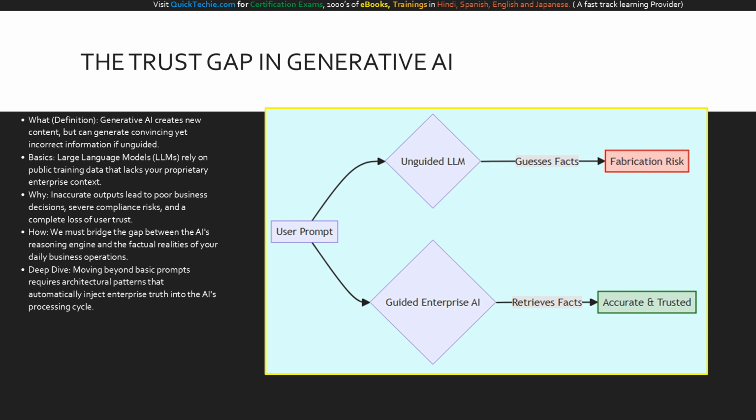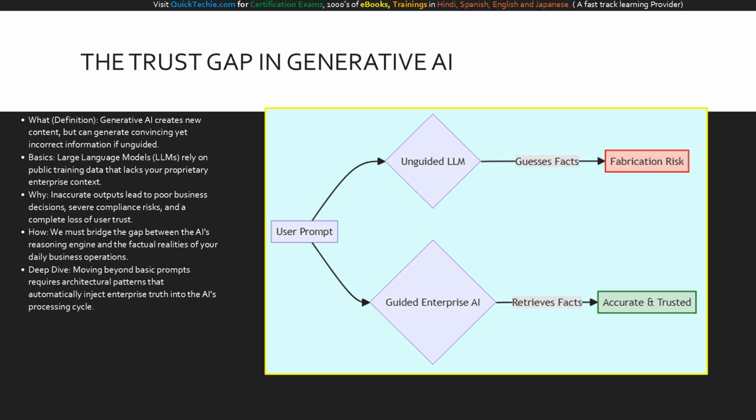Generative AI is incredibly powerful, but it has a fundamental flaw. It can produce convincing but entirely incorrect information. Why does this happen? Because out-of-the-box large language models rely strictly on their original training data, which doesn't include your private company policies, live inventory, or customer histories. For businesses, these inaccurate outputs, often called fabrications or hallucinations, lead to poor decisions, massive compliance risks, and a loss of trust. How do we solve this?